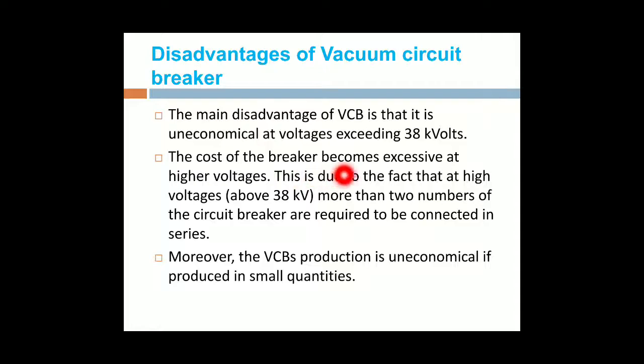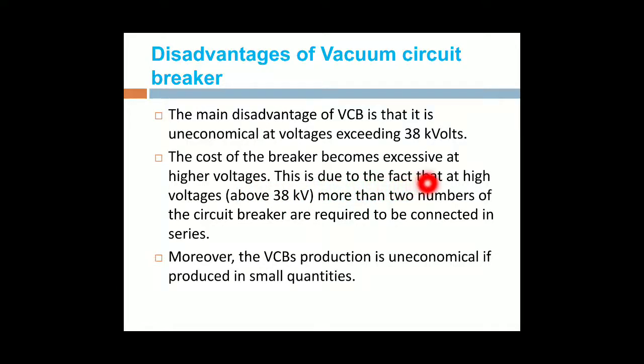The cost of the breaker becomes excessive at higher voltages because we are using the vacuum. The cost of the vacuum process is more when compared to oil and air blast. For that reason, the cost of the circuit breaker is increased.